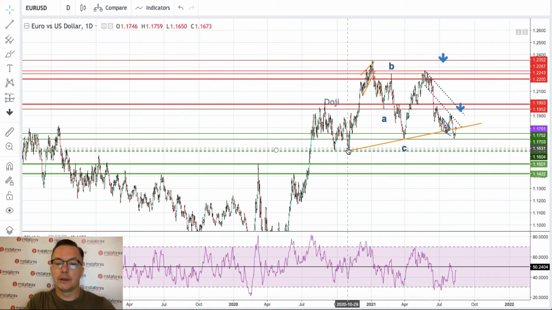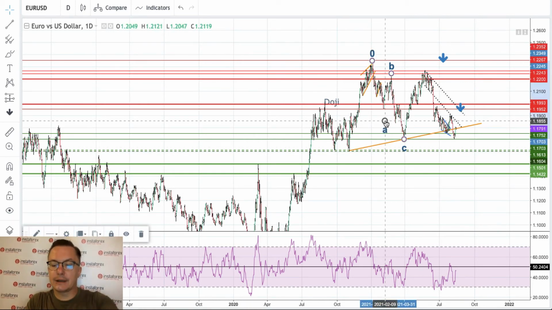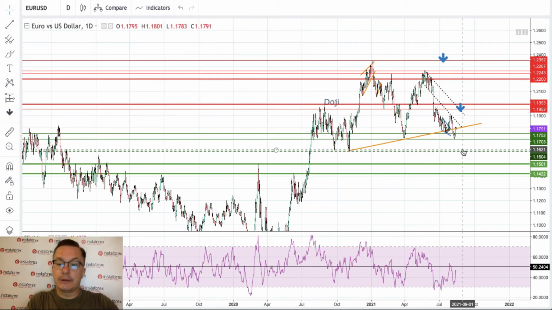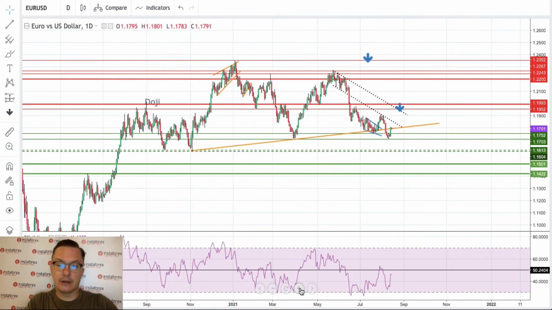This is the level which is the lowest level of the euro since 2020. So please keep an eye on the current price action. We are in a very interesting place right now.